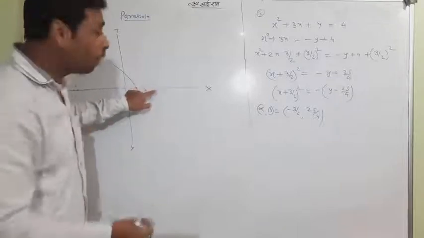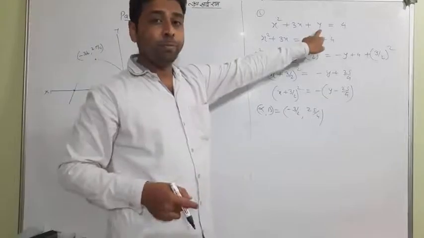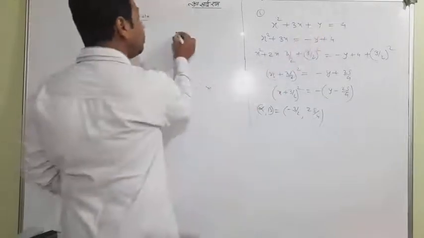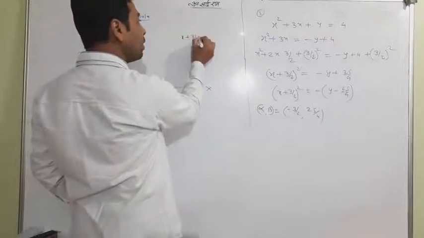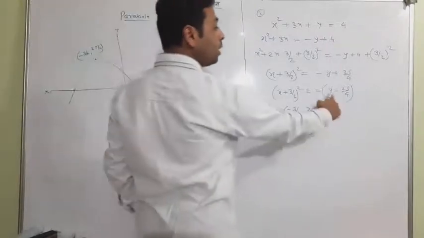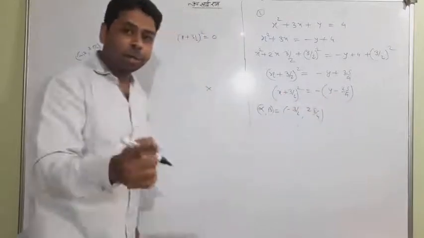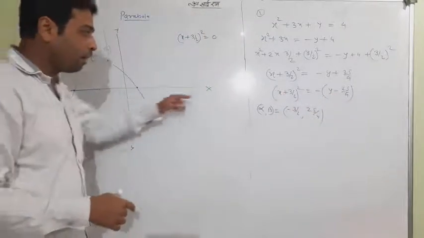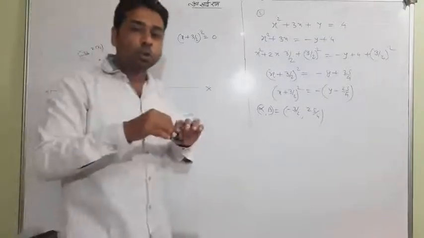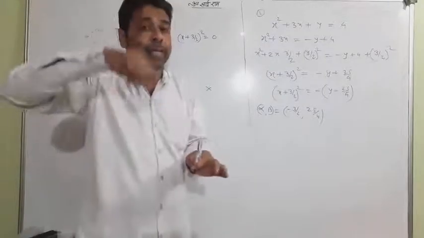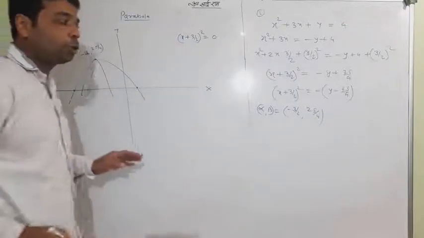Very easy. On the x-axis, y is always 0. So put y equal to 0 here. Students, you will have x plus 3 by 2 whole square equal to, this is 0, this is 0. Why am I writing this? Because I am finding the intersection point of the curve and the x-axis, so that I could make the graph properly. Because it may be like this, it may be like this, you should know the point.